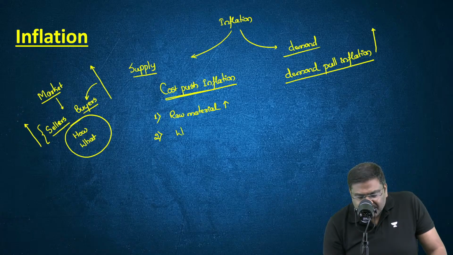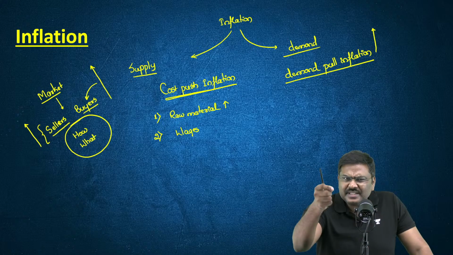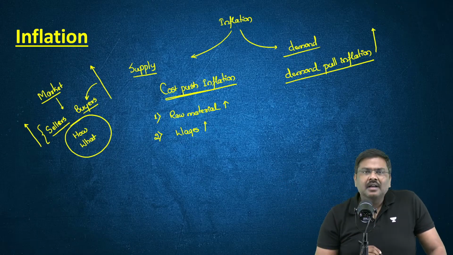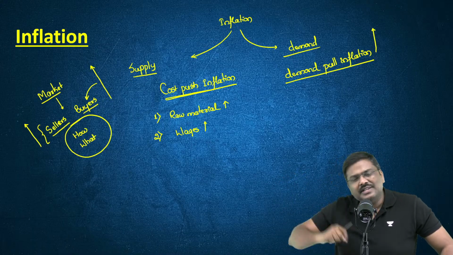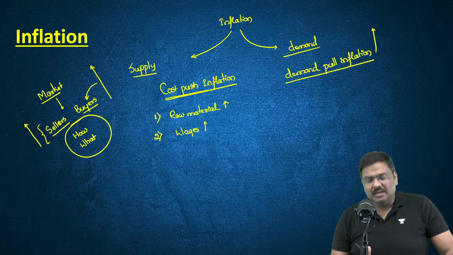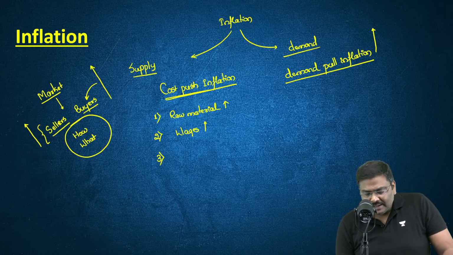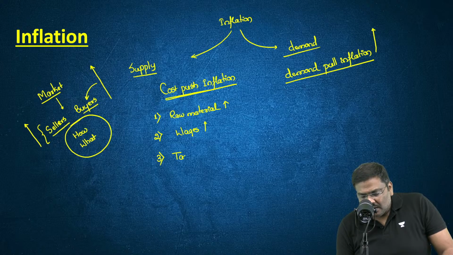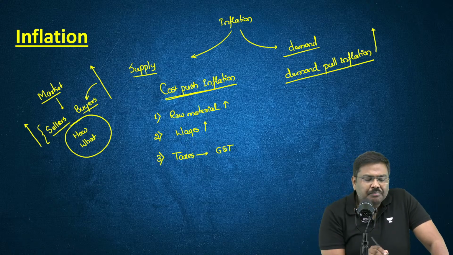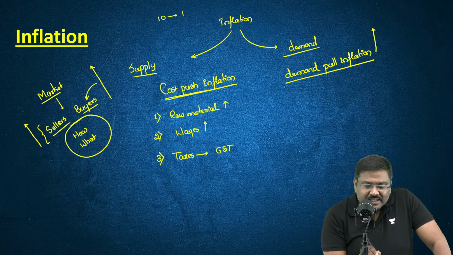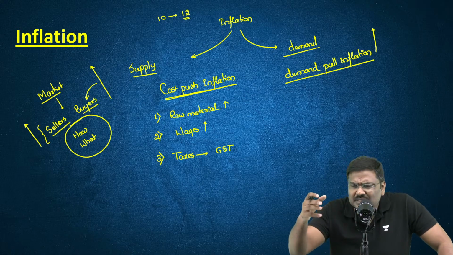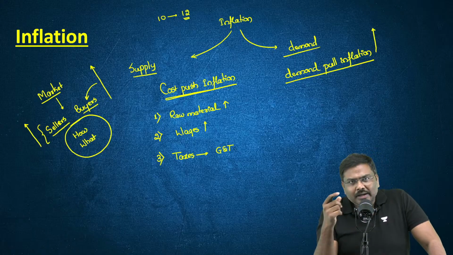What if the wages that you're paying to your workers will increase? Don't you think when the wages will increase, automatically the manufacturing cost increases? And when the cost of production increases, market prices will have to increase. I'll give you one more example. Let's say the government's taxation, right? Taxes here, I'm talking about GST, for example. If the government of India, instead of imposing 10 rupee GST, will increase the GST to 12 rupee, what do you think will happen to market prices? Market prices automatically will go up. Correct? All of you able to understand?